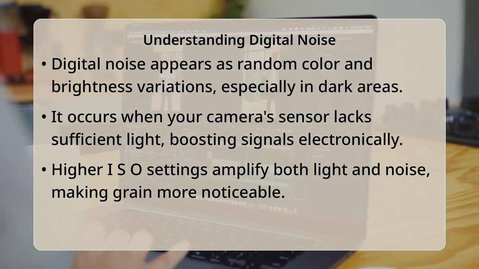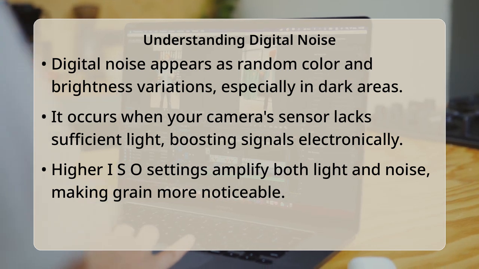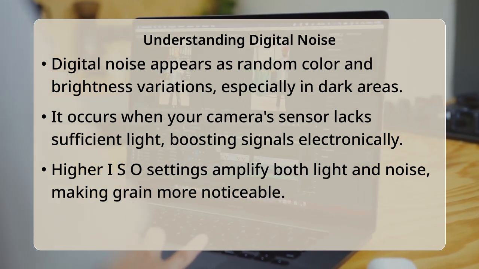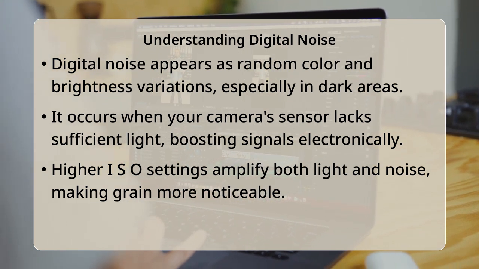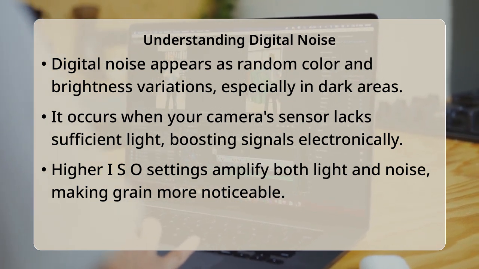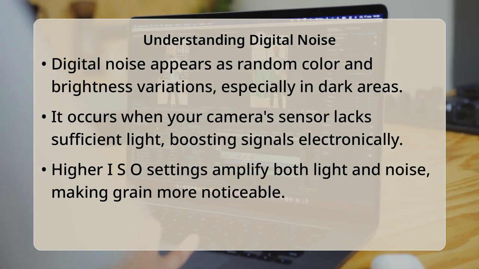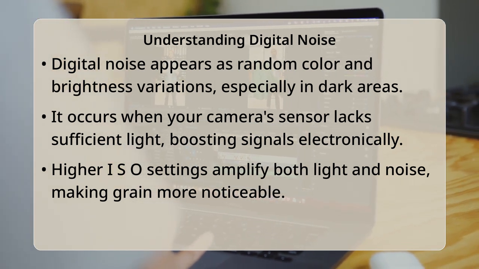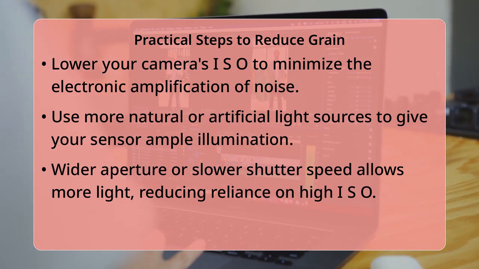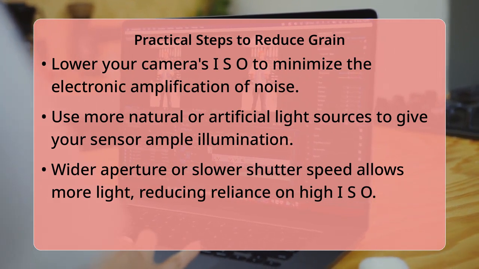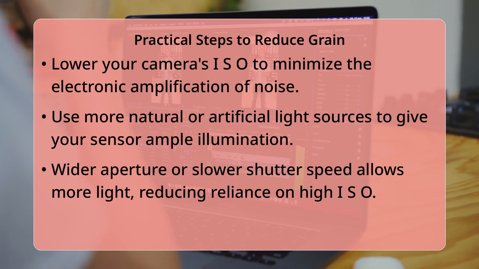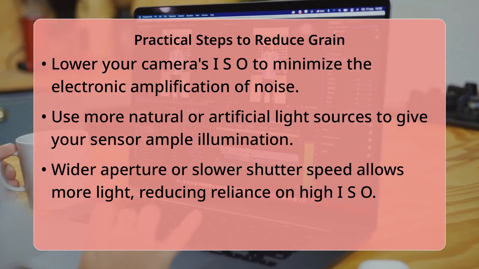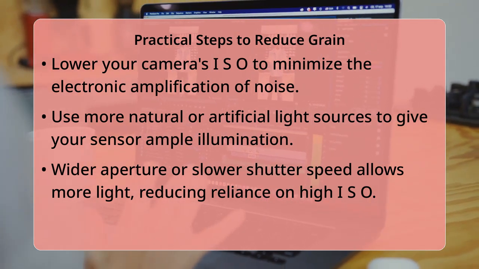To tackle this, try lowering your camera's ISO setting, as higher ISO values are the biggest culprit for grain. You can also introduce more light into your scene, either by using natural light or artificial sources like flash or continuous lighting. Another effective strategy is to use a wider aperture, which lets in more light, or a slower shutter speed, which allows the sensor more time to gather light, reducing the need for high ISO.